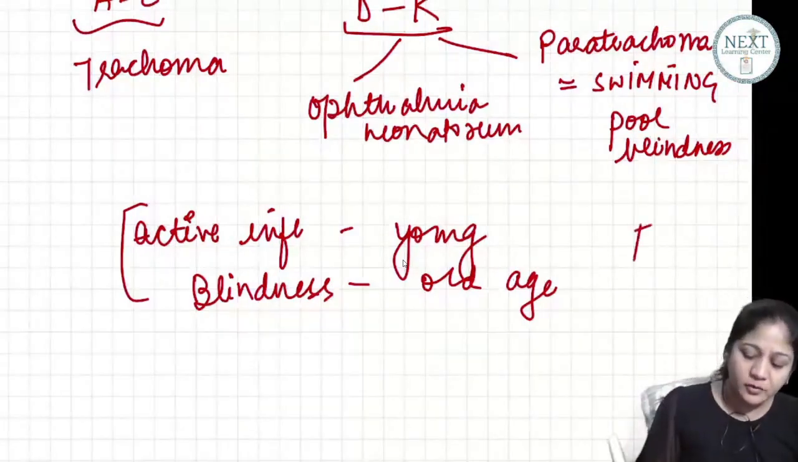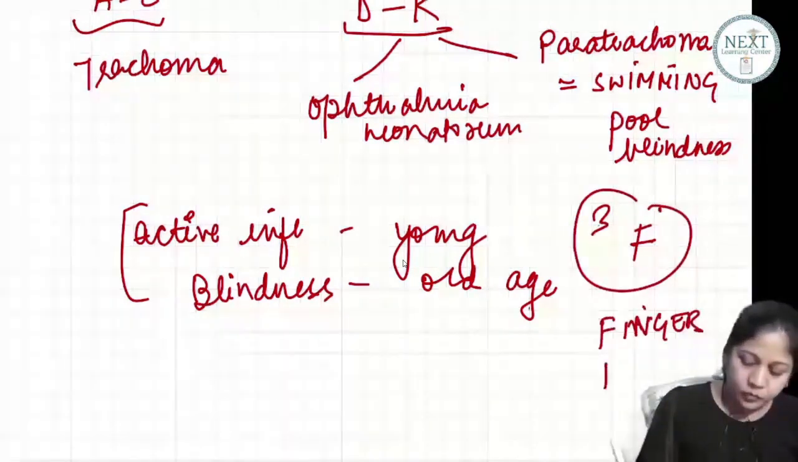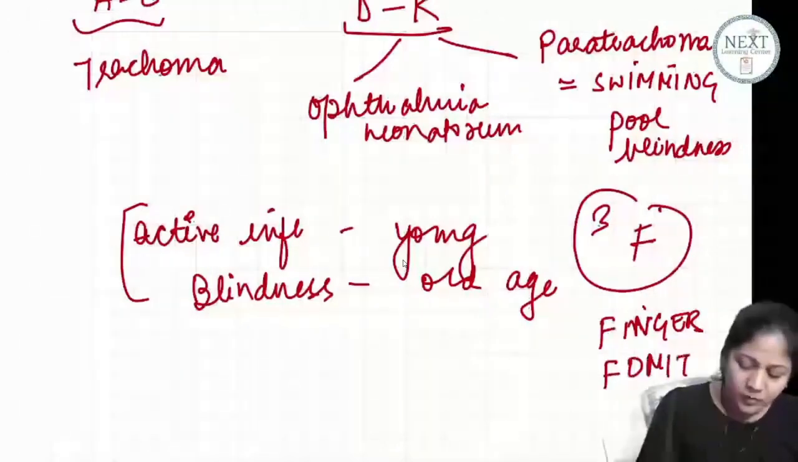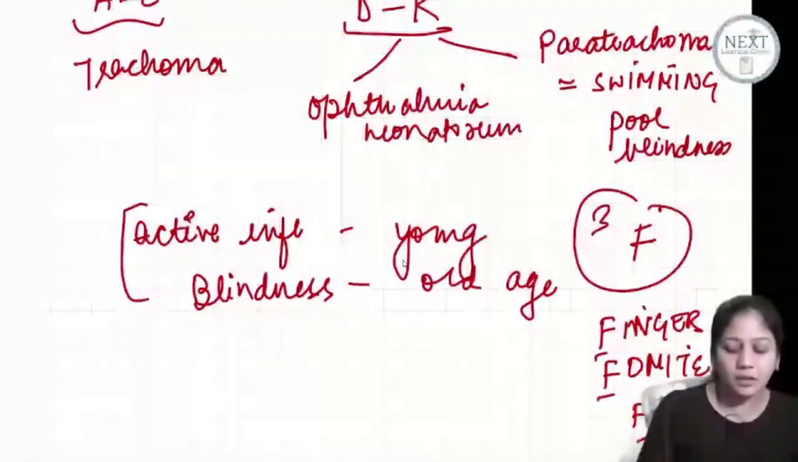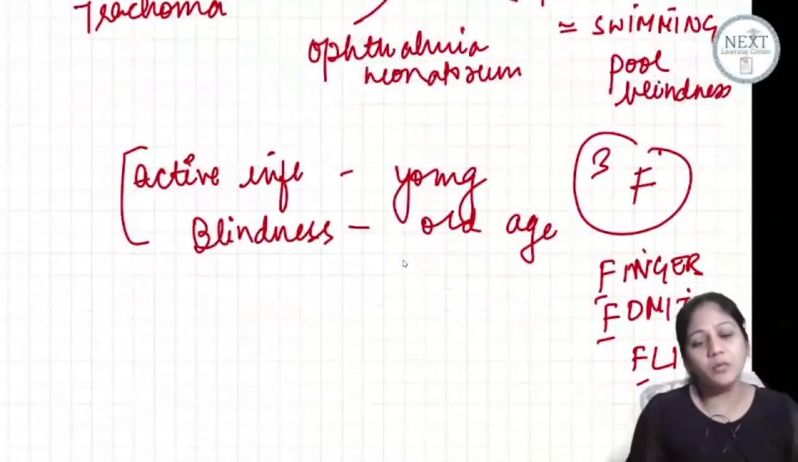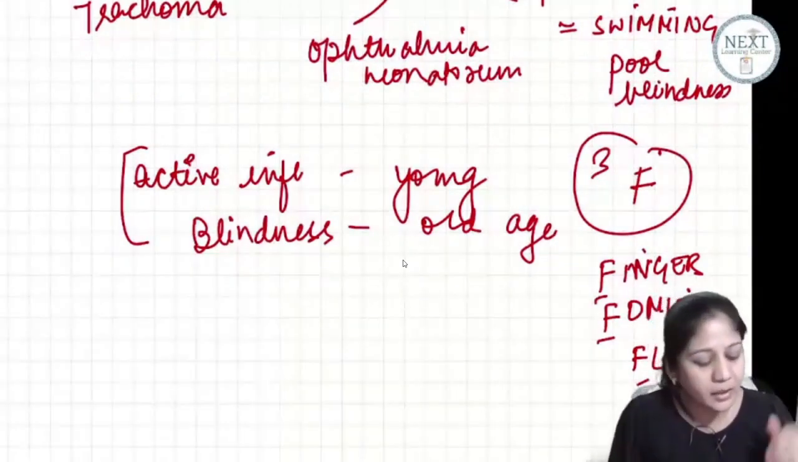How? By 3 F's. What are these 3 F's? Finger, fomite and fly. Okay, these are the 3 F's by which trachoma can occur. So you get trachoma when there is overcrowding, when you are living in poor environmental sanitary conditions. Okay?